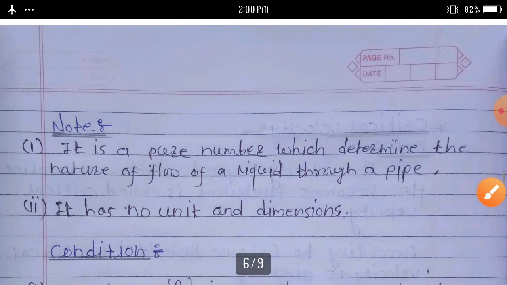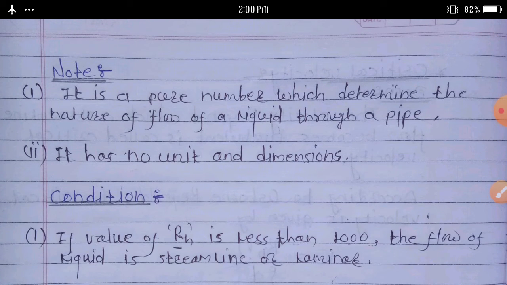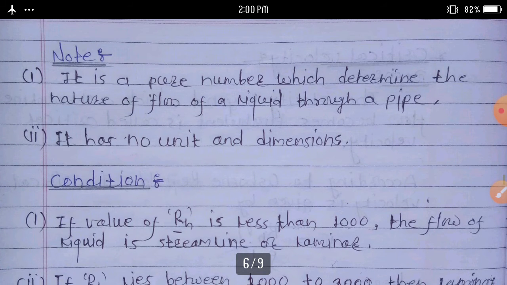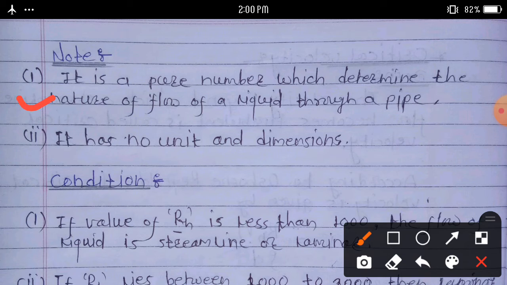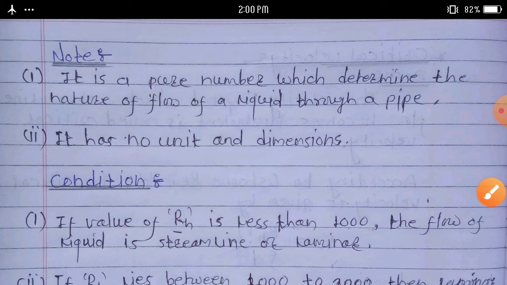Then some conditions. Some notes prepared here. First note: it is a pure number which determines the nature of flow of liquid through a pipe. It has no unit and dimension, hence it is called a pure number. Some conditions are given here, where Reynolds number is used to determine the nature of liquid.